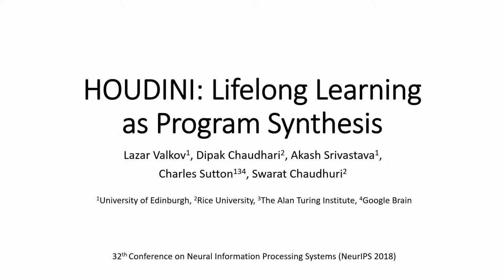HOUDINI is our neurosymbolic system for doing deep lifelong learning. Currently, supervised learning systems are very focused on only one task. However, natural learning systems are going to see a large number of learning tasks over their lifetime. Ideally, we want them to learn much faster on later tasks by reusing information from earlier tasks.